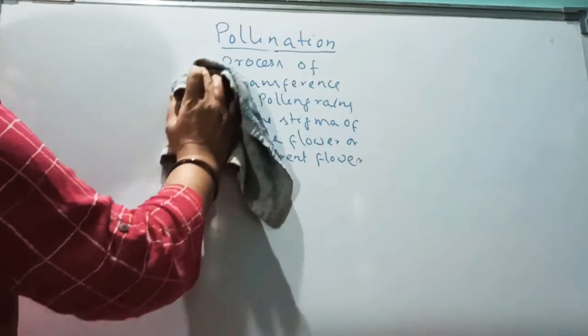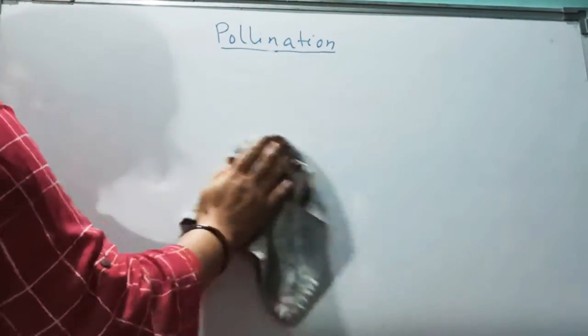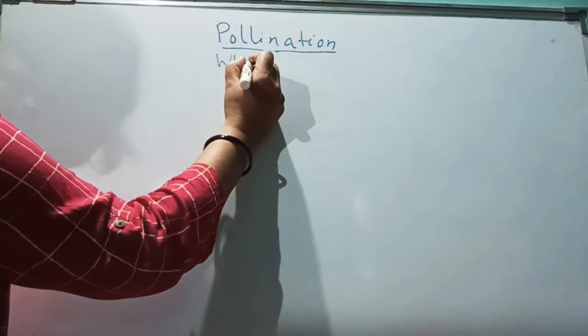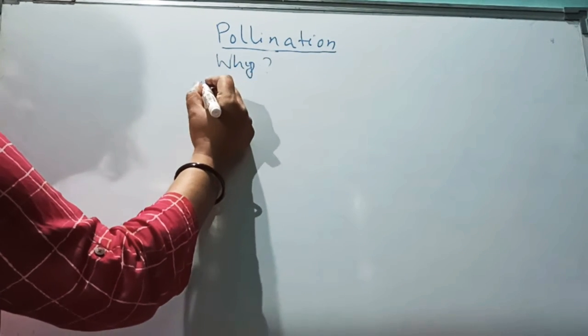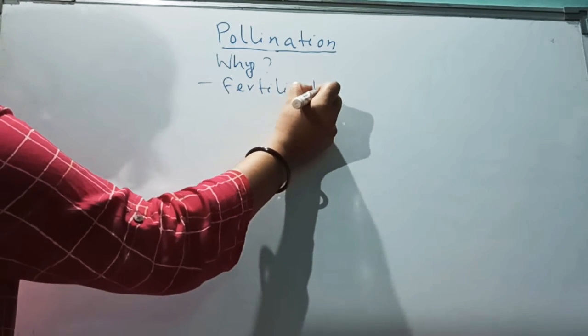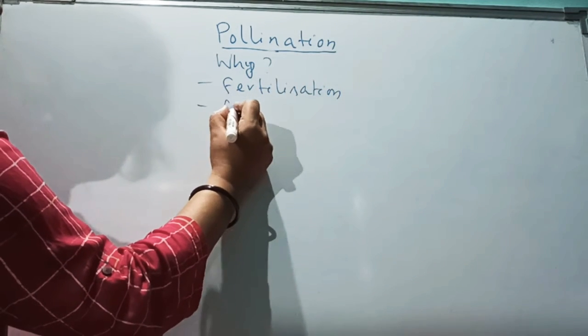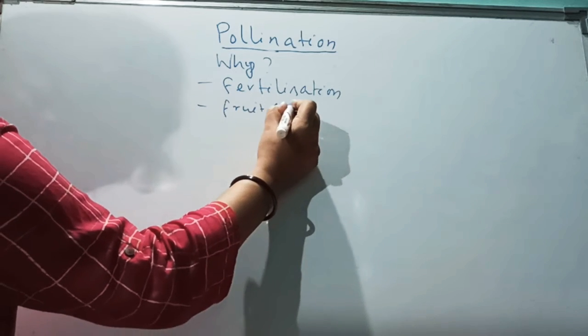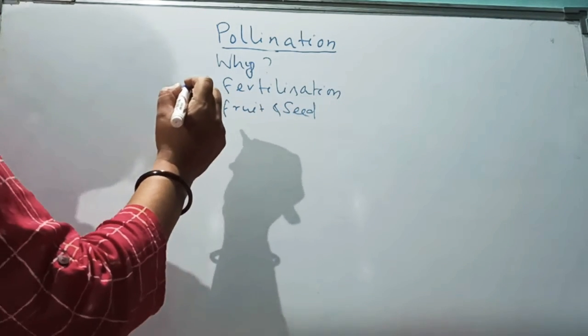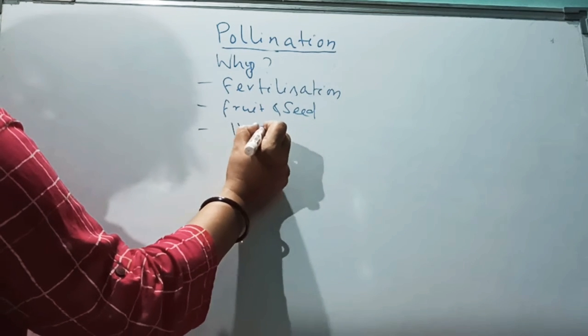Now why does pollination take place? It ensures fertilization. It ensures fruit and seed formation. It ensures hormone secretion.